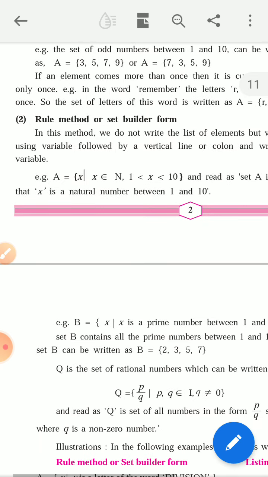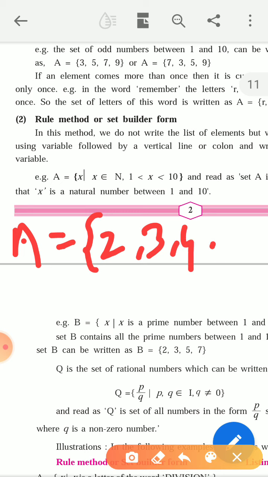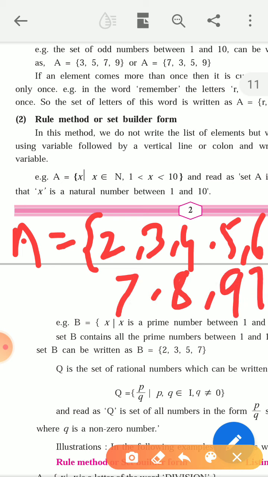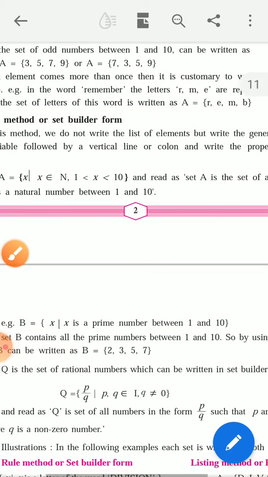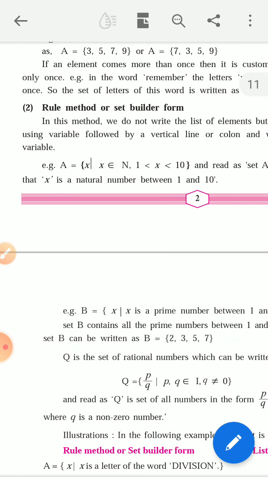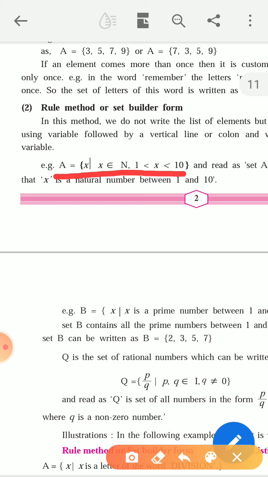So set A contains the elements 2, 3, 4, 5, 6, 7, 8, 9, and the bracket is completed. This method is called the rule method.